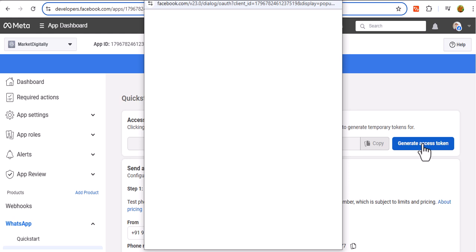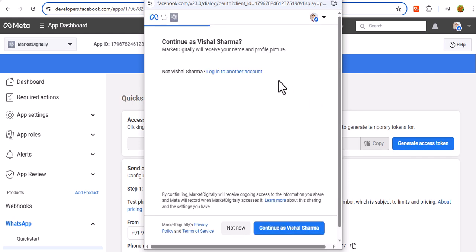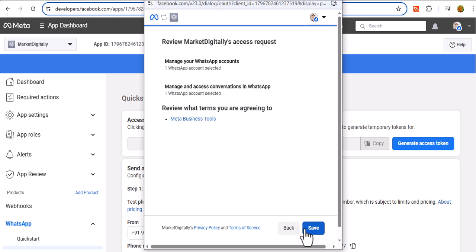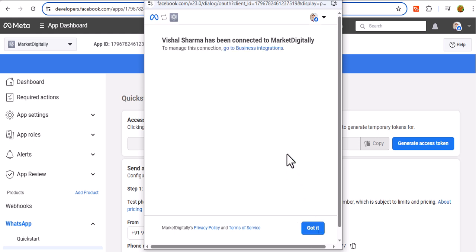We have skipped this step, so now you have to continue with your ID, whichever you are using. Now choose the WhatsApp account you want Market Digitally to access. Of course I will use this WhatsApp account, and then continue, and review access for Market Digitally, review the terms you are agreeing to, everything, and save. Okay, now it is connected to Market Digitally. Got it.